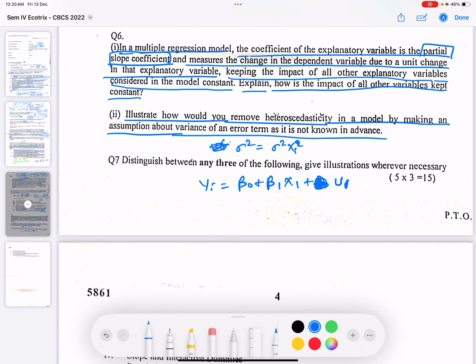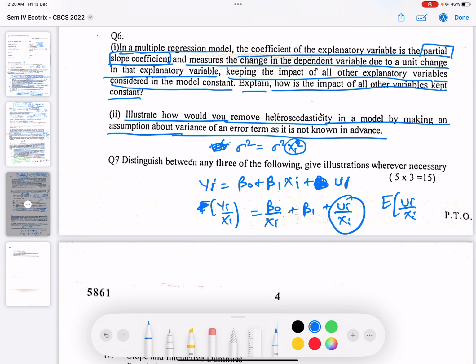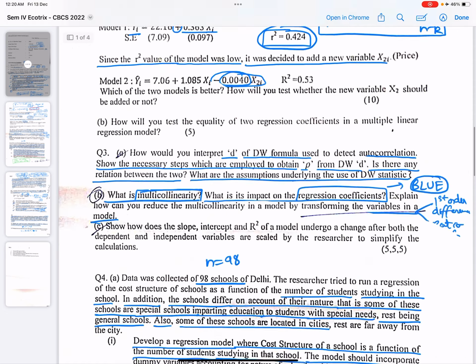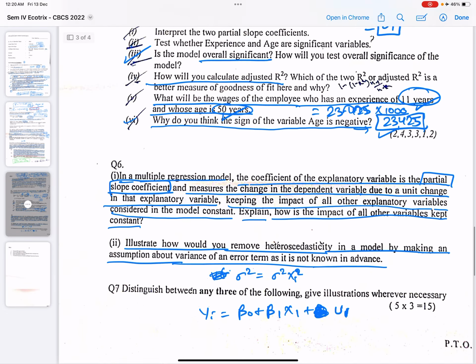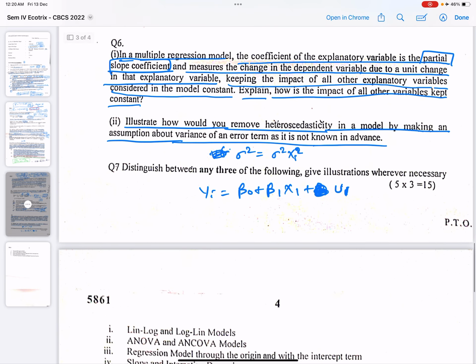Now yi equals the model. We can transform the model in such a manner that we divide the model by xi, since the variance is sigma square xi square. So it would be yi upon xi equals beta naught upon xi plus beta 1 plus ui by xi. Now if we take the variance of the error term, okay, just wait a second. Okay, now we were here.